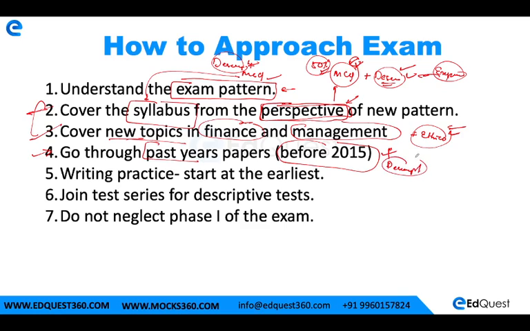So there are some good questions which are available in these papers. I also have posted a link in our Telegram group, so you can find whatever papers are available there. Go through it and you will get to know how you can approach the exam and what kind of questions can be asked in the descriptive paper.